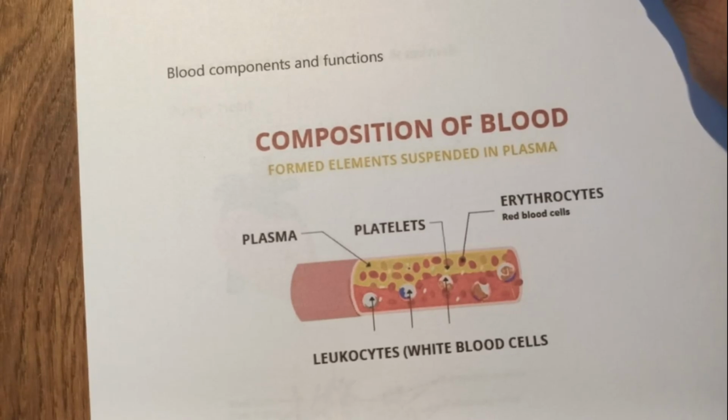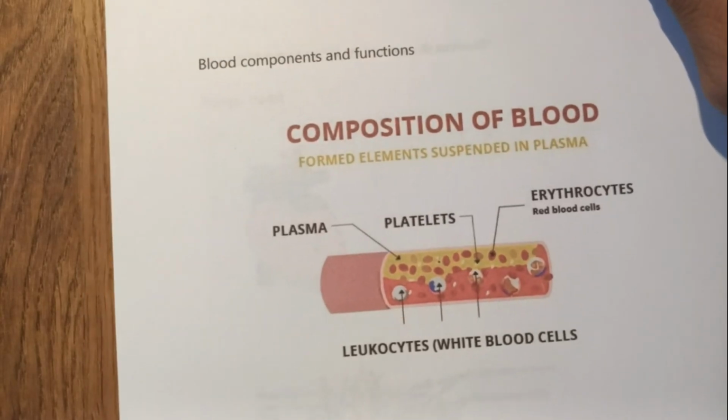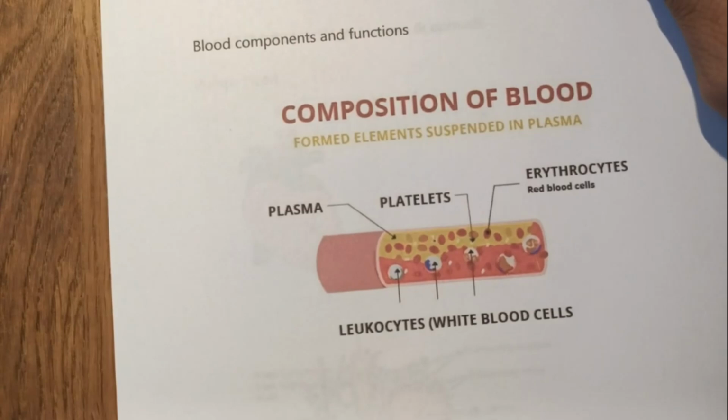Now we have seen in the previous section about transport of food, oxygen, and waste material in the body. In higher classes we'll be learning more details about this, but at this stage you need to know a few details about how the transport takes place in the body. The transport in humans and other animals is through the blood, and that blood is composed of plasma and the cells that are suspended in the plasma.